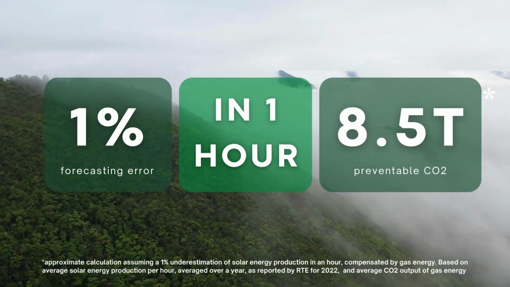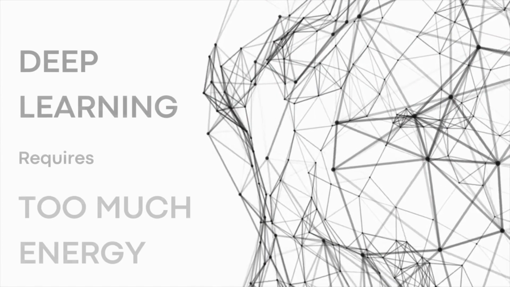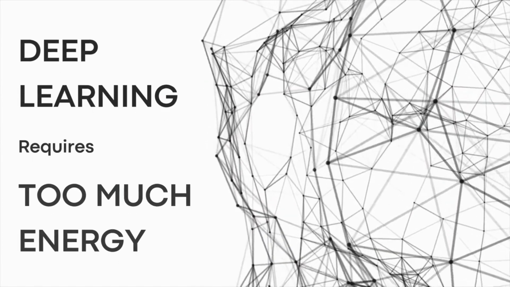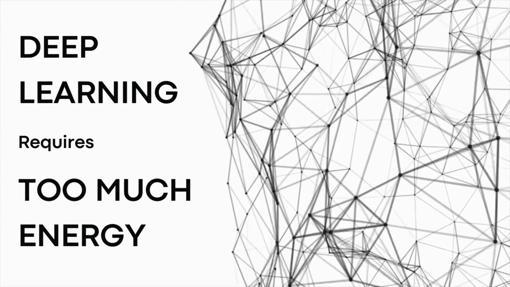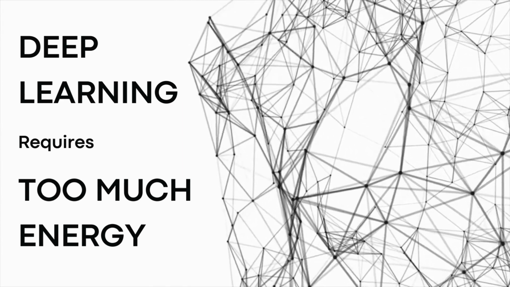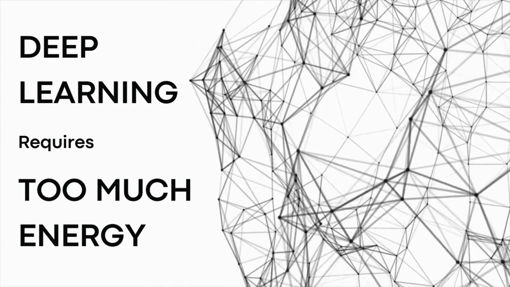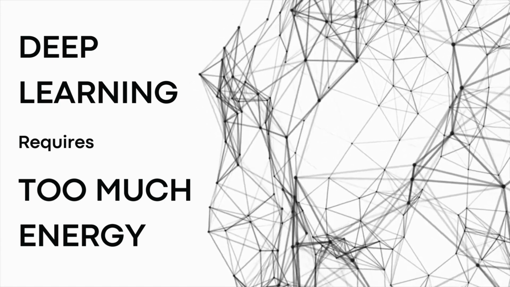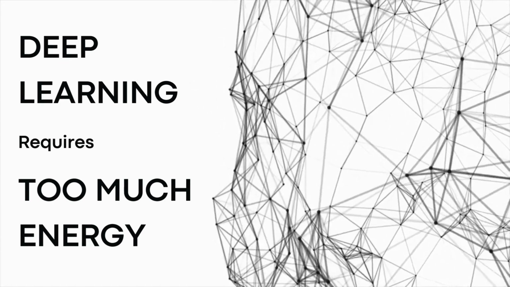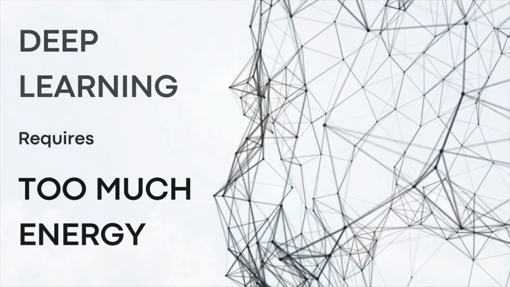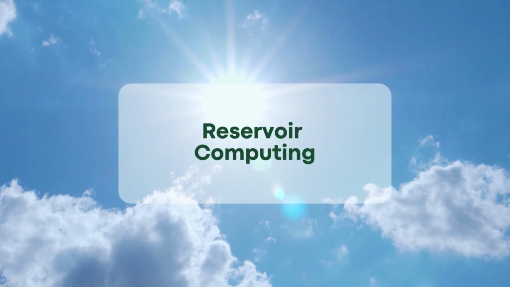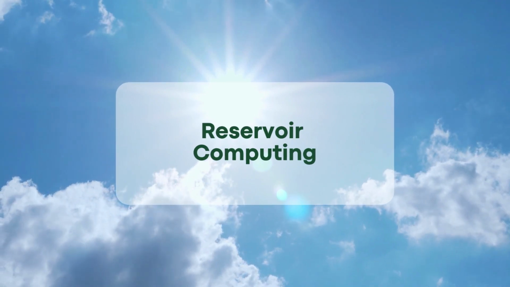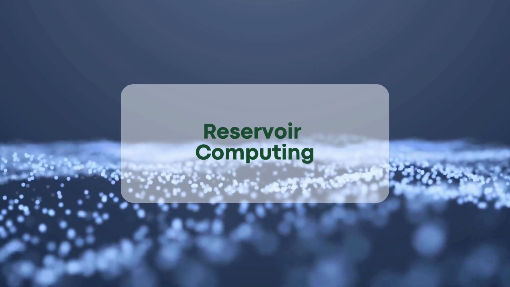Some deep learning models that can predict the behavior of such complex systems can be hard to train and require a great amount of energy and data. Many such models require access to high performance computers, thus overriding the CO2 advantage. To reduce the energy cost of accurate forecasting models, we propose to use reservoir computing. Reservoir computing is a machine learning framework that is very low in energy consumption.